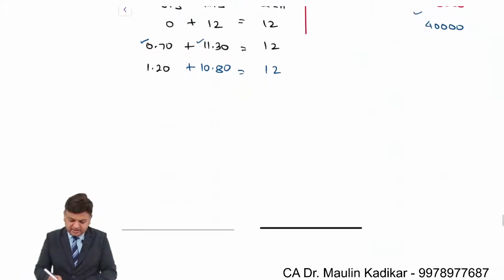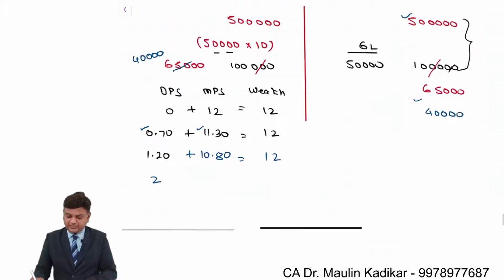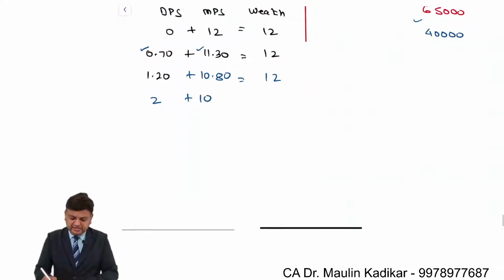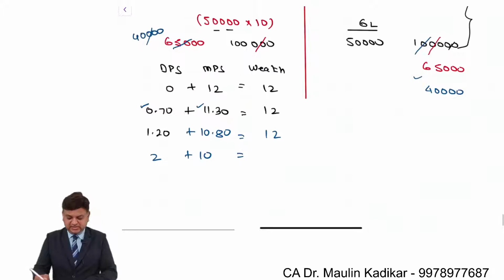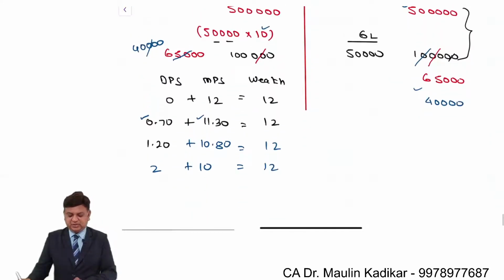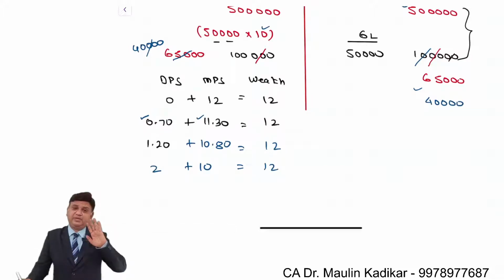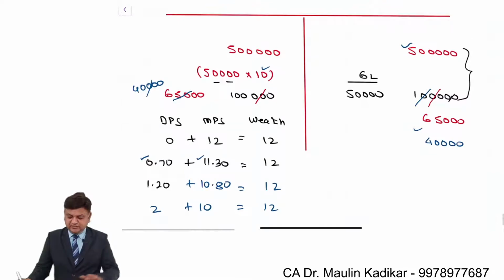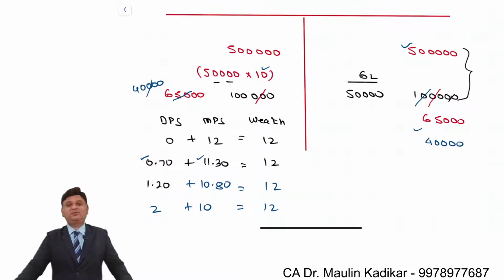If you pay 2 rupees in the form of dividend, okay, 2 rupees is paid, then in that case the cash balance is 0, reserves and surplus will also be 0, and this will be 10 itself. And overall wealth is again 12 rupees. So whether you pay dividend or not, the overall wealth of the shareholder remains the same. That is the conclusion which the approach has given.